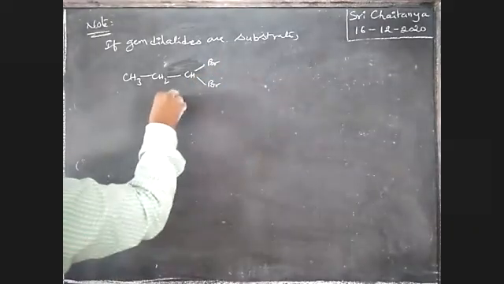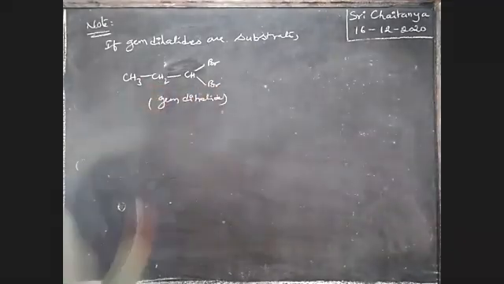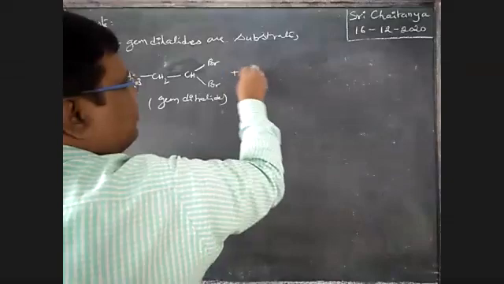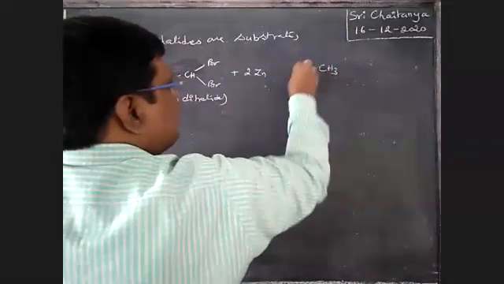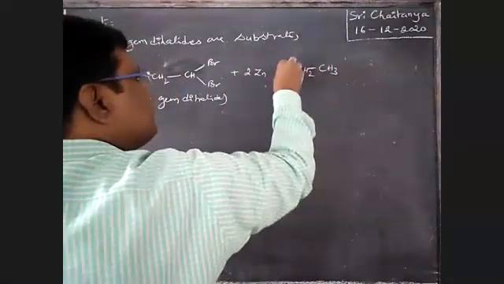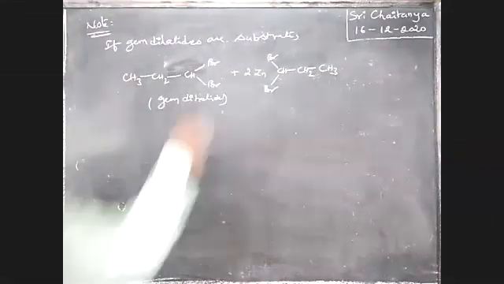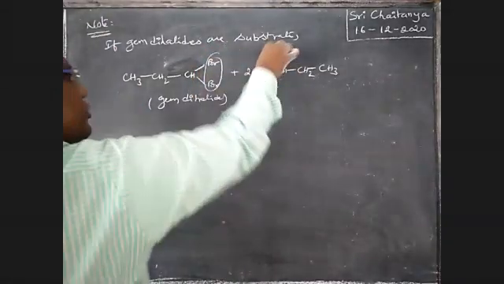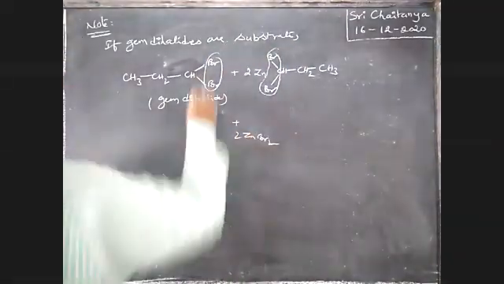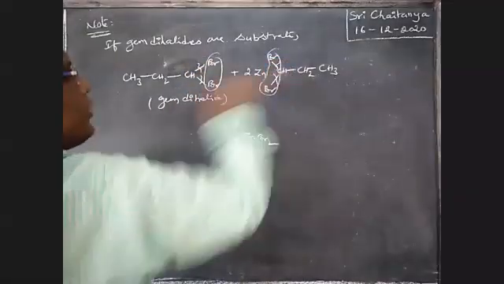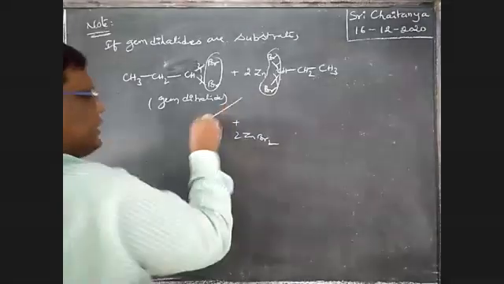It is a gem dihalide. This one reacts with 2 moles of zinc. One more of the same compound is involved in the reaction, CH3, CH2, CH, Br, Br. One zinc removes these two, another removes these two, that means plus 2 ZnBr. So these four bonds are going to break. Between these two, a double bond is formed. And our final answer is this one.